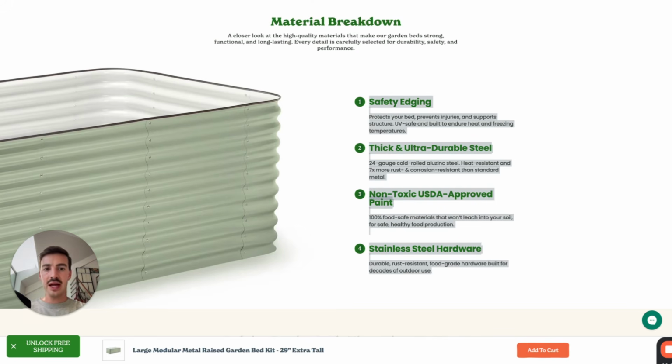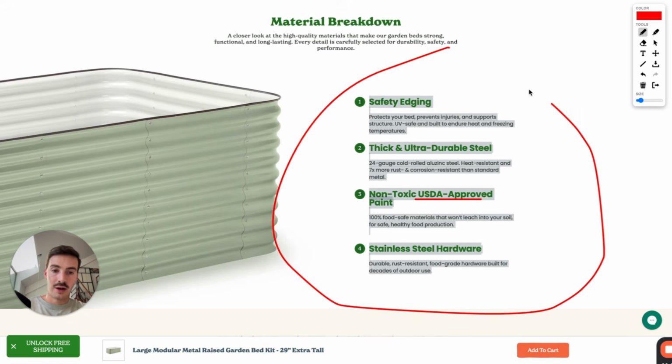I could just say, hey, listen, I'm afraid that my vegetables are becoming toxic because I'm using this gardening bed made out of steel that's not USDA approved. Can you find me some USDA approved paint, or excuse me, garden beds with this paint? Yes. Hey, here's one. Why does it mention this? Because it's written right here.